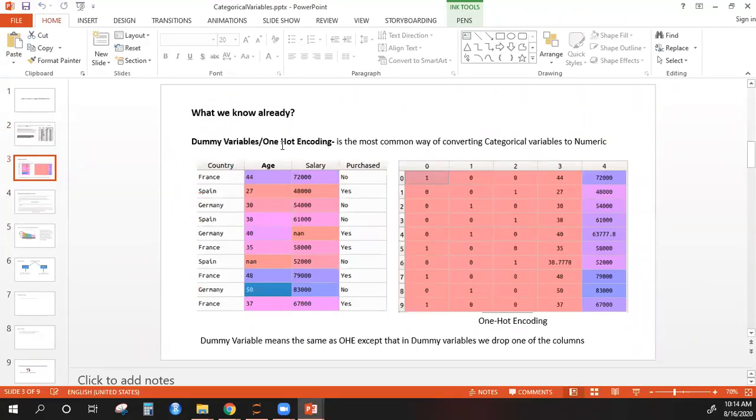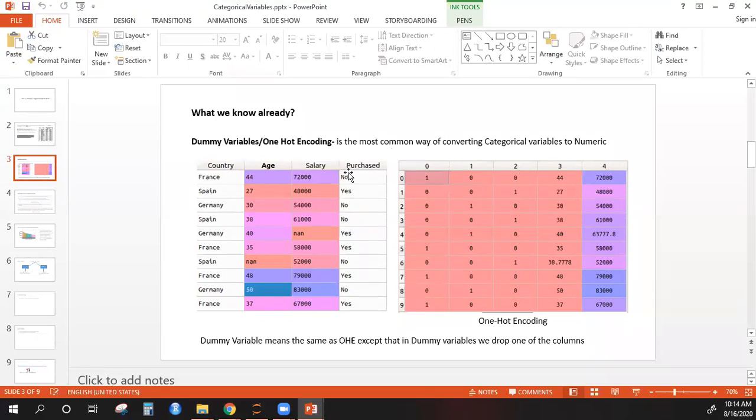So dummy variables or one hot encoding. Dummy variable concept is also known as one hot encoding. So you might have heard of this term and thought what this is. This is actually similar to dummy variables. There is one small difference though, I'll discuss about that.